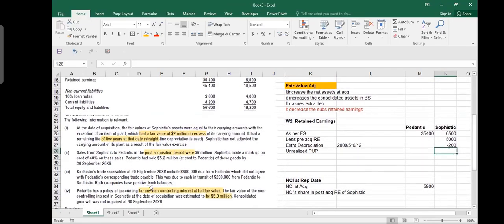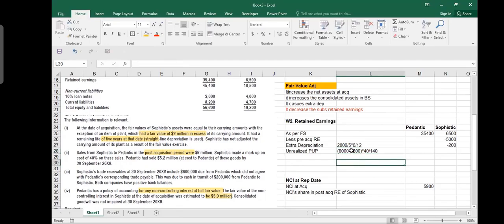So let's see unrealized profit. Sales from Sophistic to Pedentic in the post-acquisition period were 8 million. Sophistic made a markup on cost of 40% on these sales. Pedentic had sold 5.2 million of these goods by 30th September. So 8 million was there in total, 5.2 million it has sold. So now this is the remaining, 2.8 million, the closing inventory, multiplied by 40 divided by 140. This is the formula for 40% markup. I calculated the closing inventory because 8 million it purchased, 5.2 it has already sold out, and what is remaining is 2.8. So you can calculate the unrealized profit.